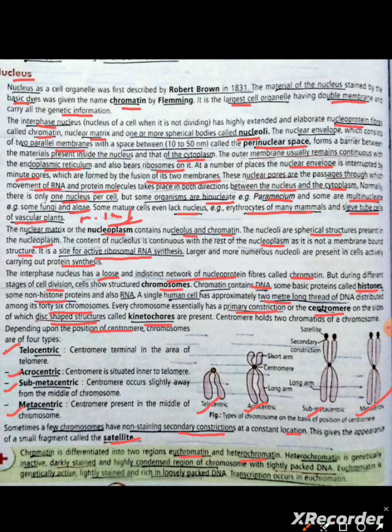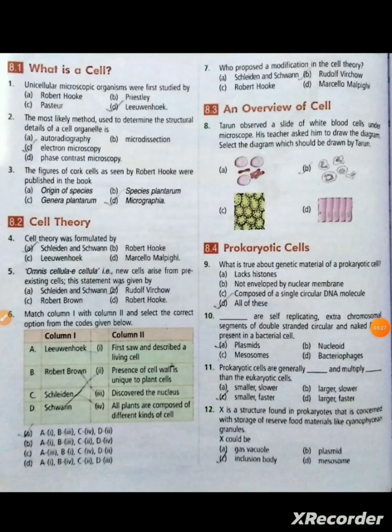Heterochromatin is genetically inactive, darkly stained and highly condensed region of chromosomes with tightly packed DNA. Euchromatin is genetically active, lightly stained, and rich in loosely packed DNA. Transcription occurs in euchromatin. Now we solve the questions related to cell.